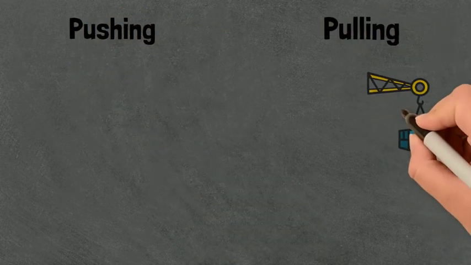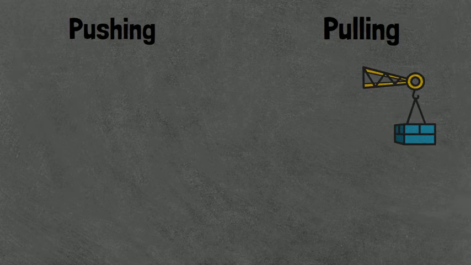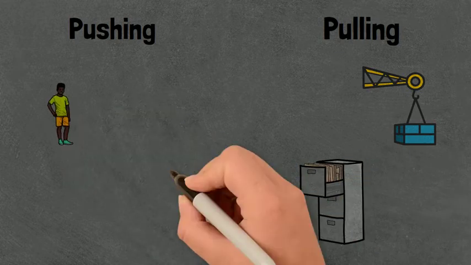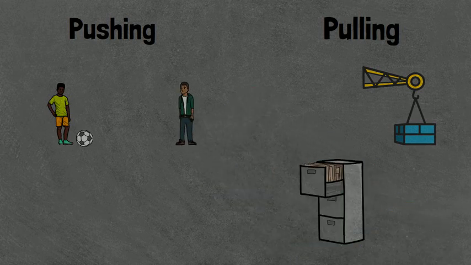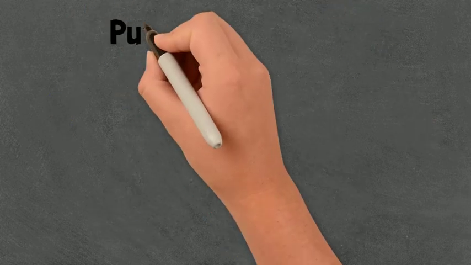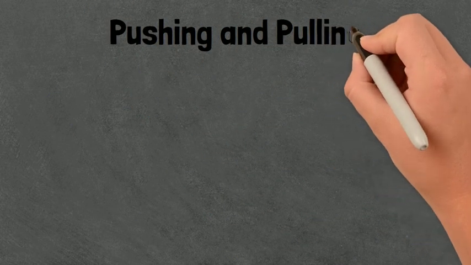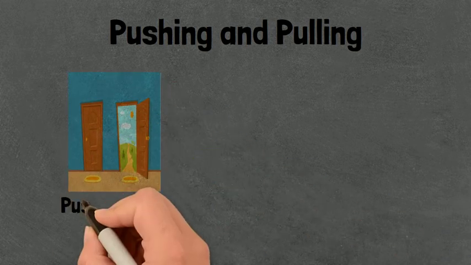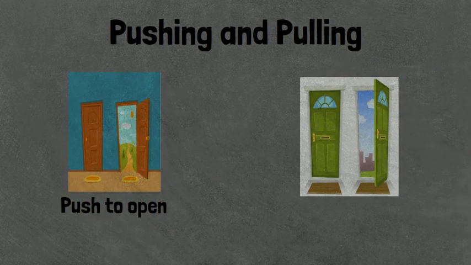When we're lifting something up, we're basically pulling it towards us. Similarly, to open a drawer, we're pulling the knob to draw it out. Passing a ball while playing football and using a hammer to hit nails are examples of pushing. Well, are there any actions that we can describe under both? Yes, there are. Opening a door requires a push, while closing a door requires a pull. This is where we're using both.